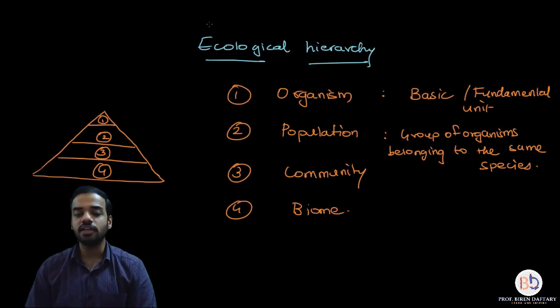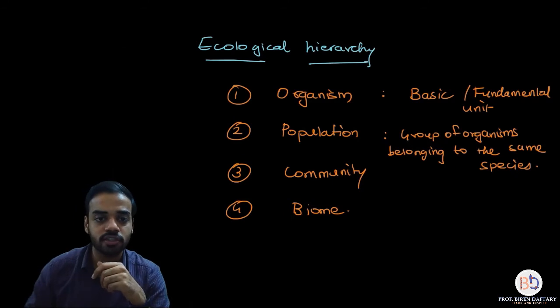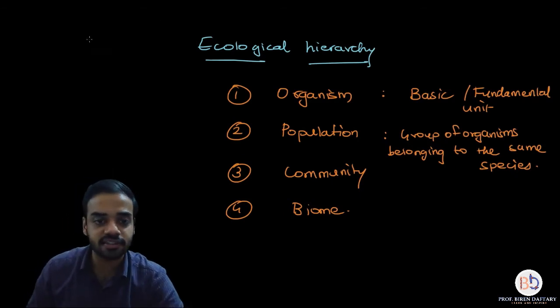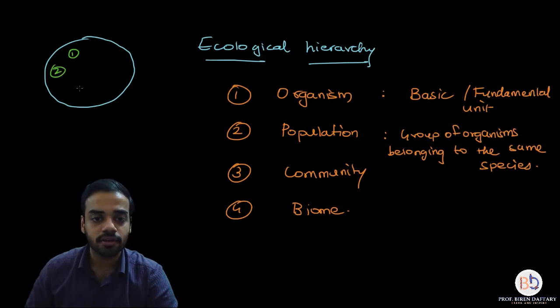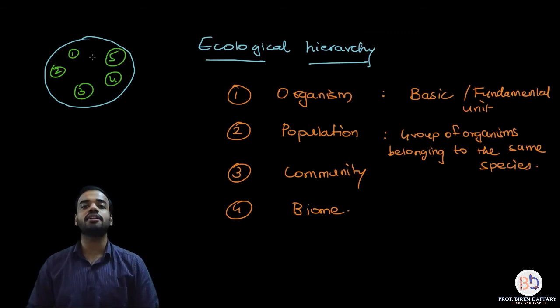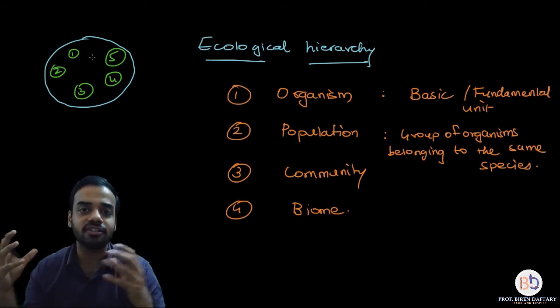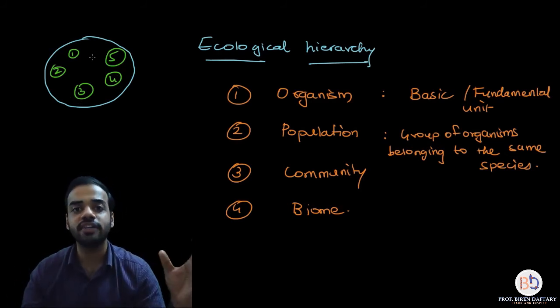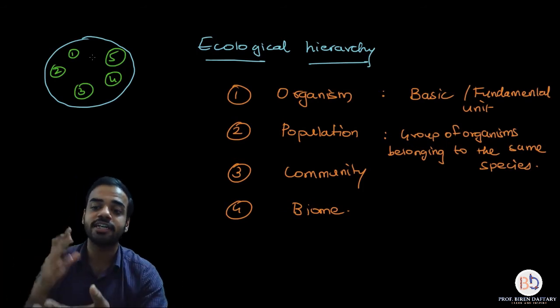For example, if you have a given area, okay, so let me just rub this off. Let me draw something over here so that it becomes easier. Suppose this is an area of grasslands, and in this area of grassland, suppose there are 5 cattle, right? And if all these cattle belong to the same species, then together they are called one population. All the tigers living together in a single area are called one population. All the human beings living together in a single area are called one population. Basically what is important is, you should know that all of them belong to the same species or they can interbreed.